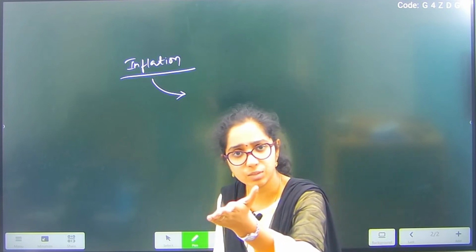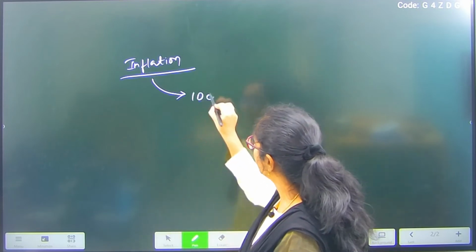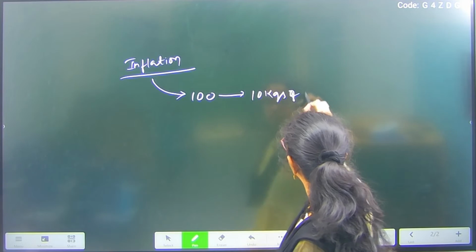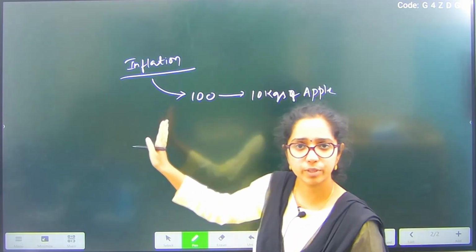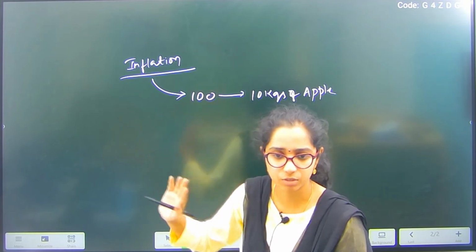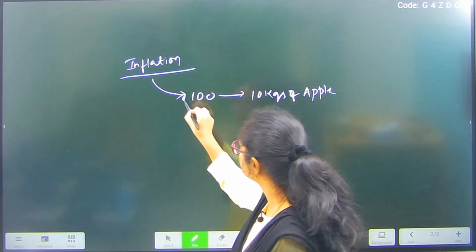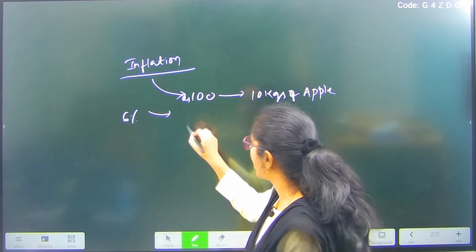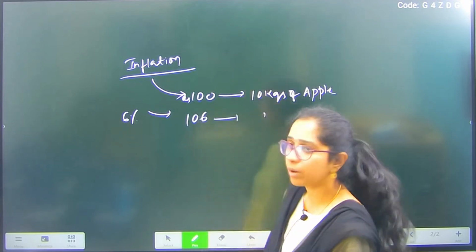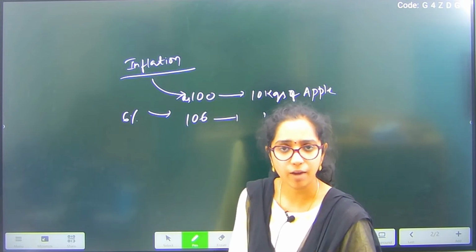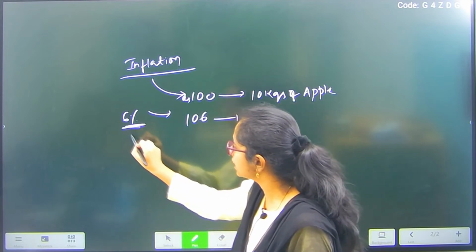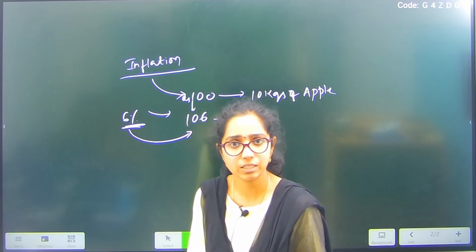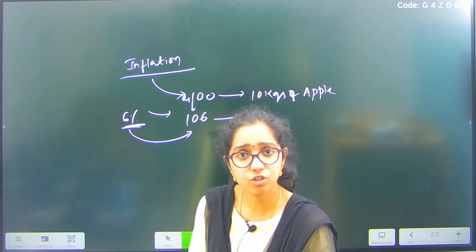Every year this inflation price rise will be there, and suppose I get 10 kgs, okay fine, 10 kgs of apple or any fruit for 100 rupees, of course, ideally I get only 1 kg, hypothetical situation. Let's say for 100 rupees, because inflation is 6% next year, I have to pay 106 rupees to get the same quantity. So here the 6% is the inflation which is lessening the effective value of my rupee. Are you able to understand? The rupee value will be reduced because of this growing inflation.